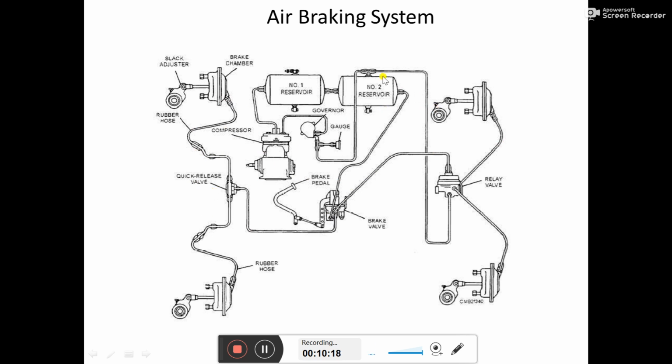Now understand the meaning of it. From reservoir 2, we already have one line going to the relay valve, and that relay valve is located near the rear wheels.